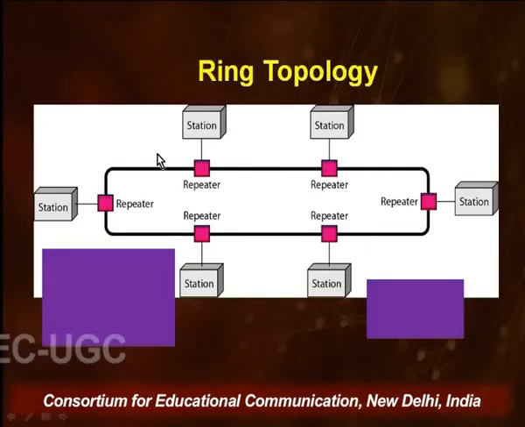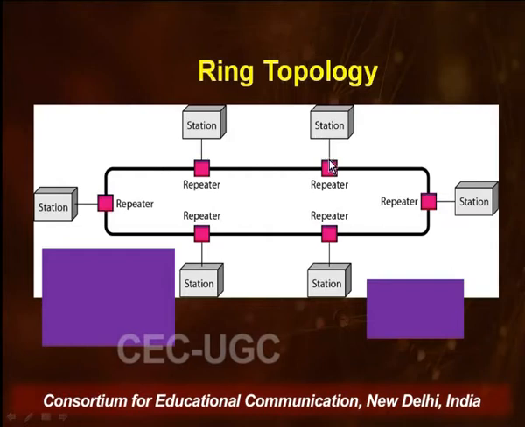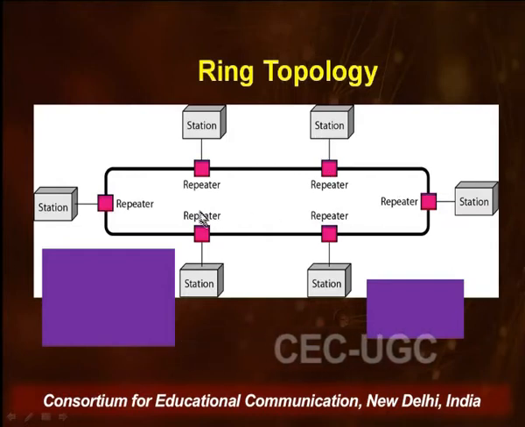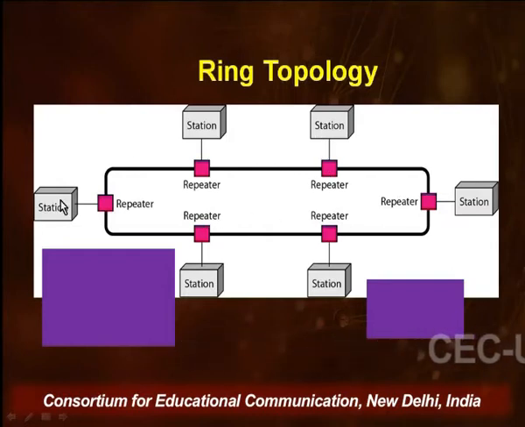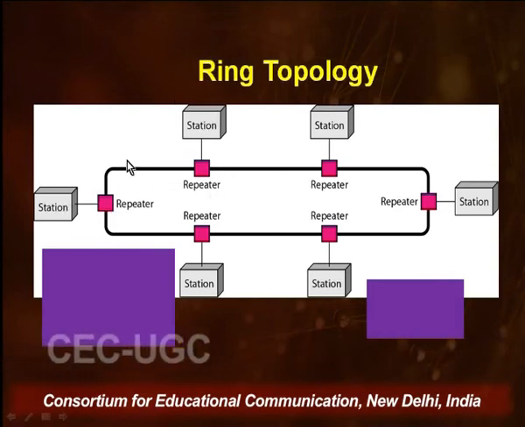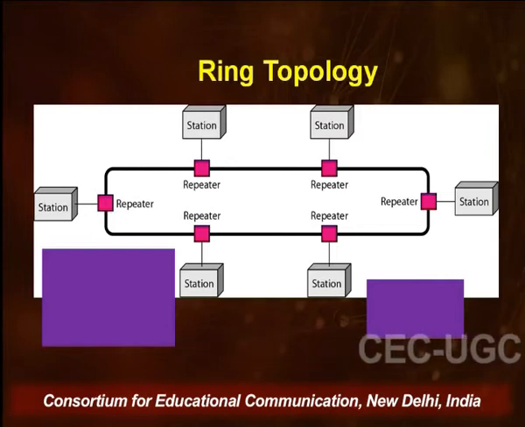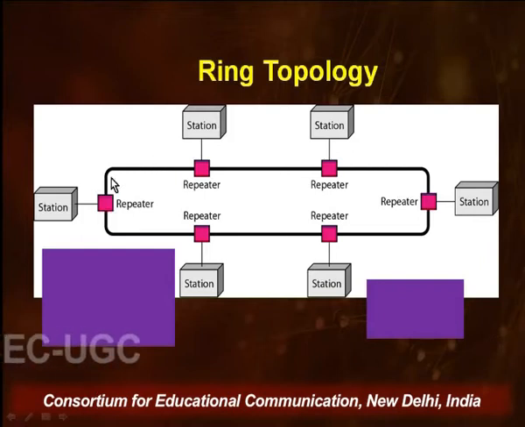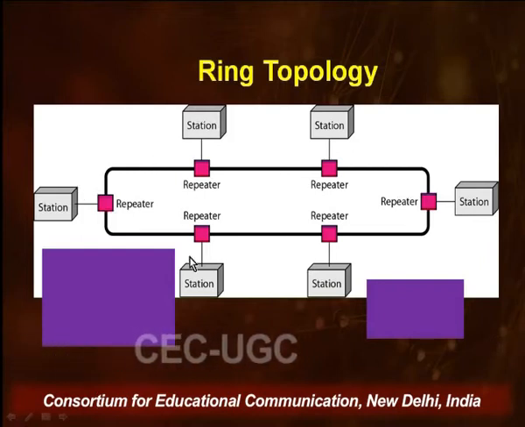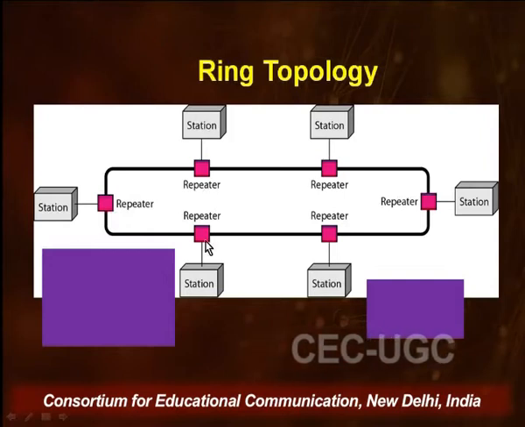Moving on to another category, this is a ring topology. In ring topology, every station is connected to two other stations. It is not connected to every station. It is not connected to a central exchange, which is called the hub. It is not connected to one common cable either. Every station is connected to two stations which are called its immediate neighbors.